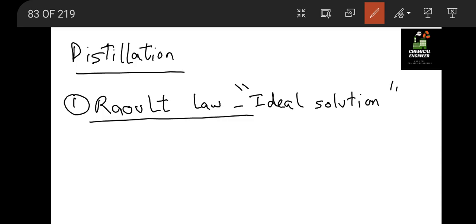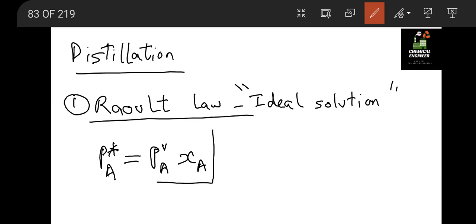What this law states is the partial pressure at equilibrium of a gas A in a binary mixture of A and B is equal to the vapor pressure of that gas into its liquid mole fraction.